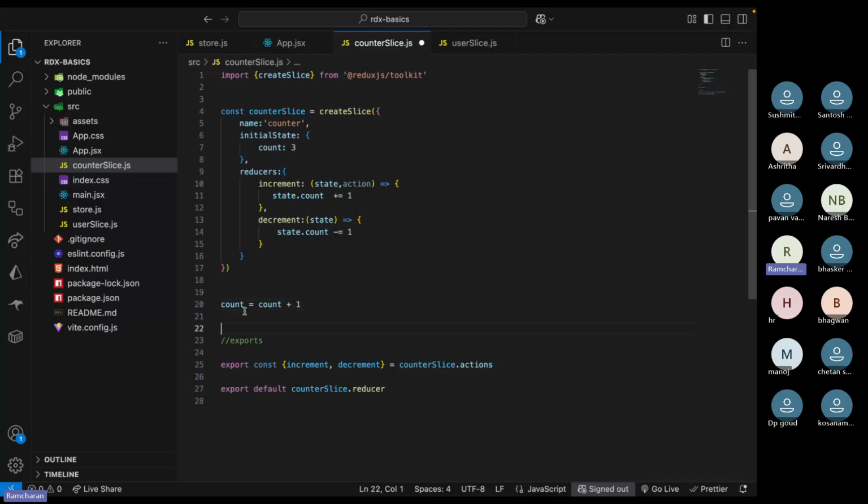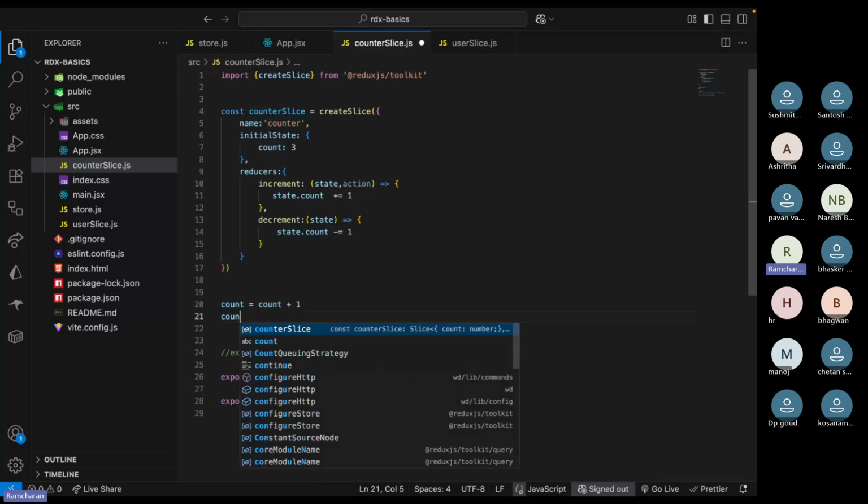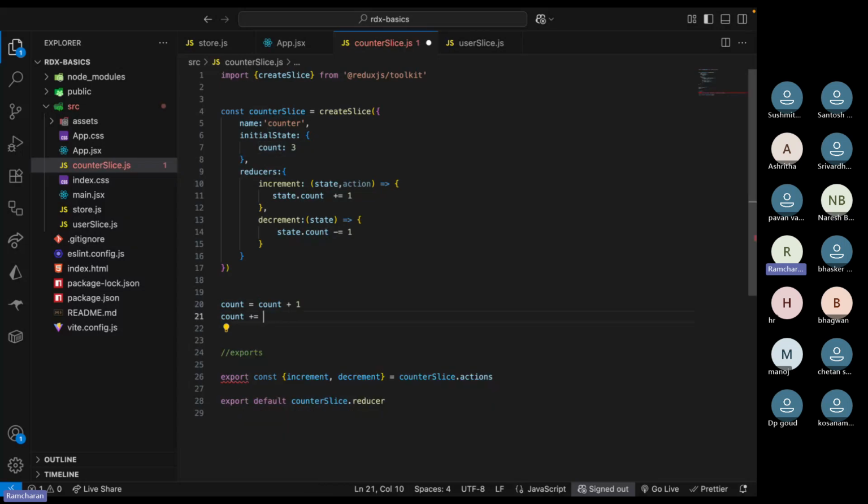You have two times the same variable, right? So instead of two times the same variable, you can write count plus is equal to, or minus is equal to one. First you have to add and then assign the value to that. That's it. This is a shorthand syntax for this one. Okay.